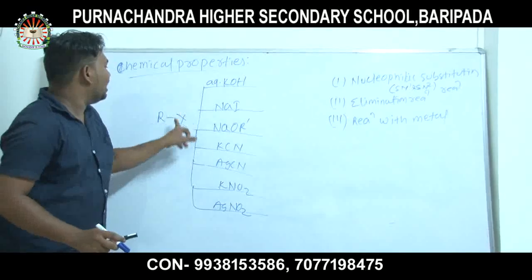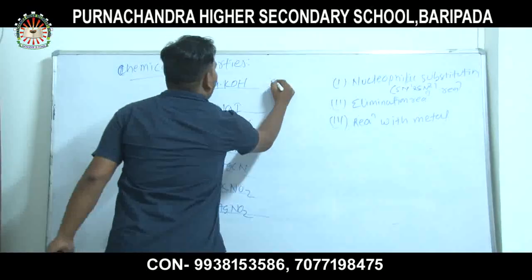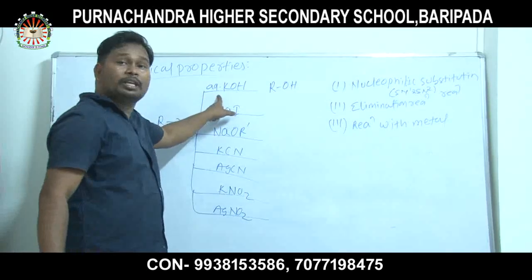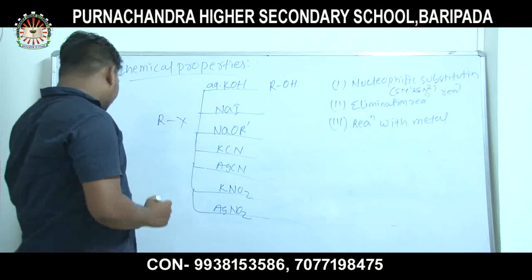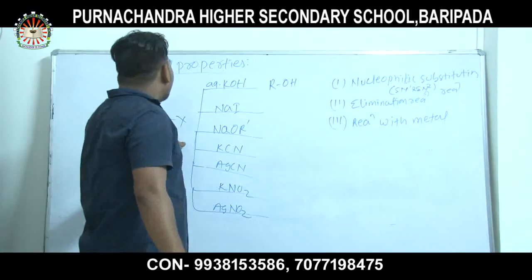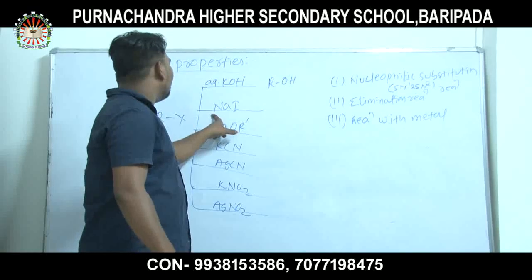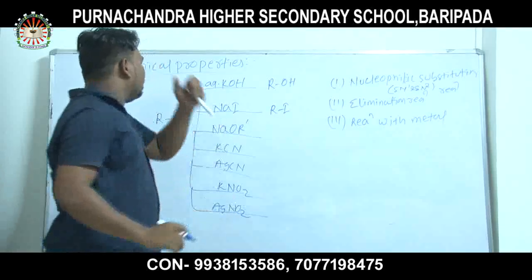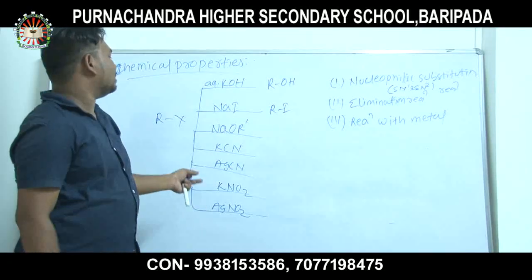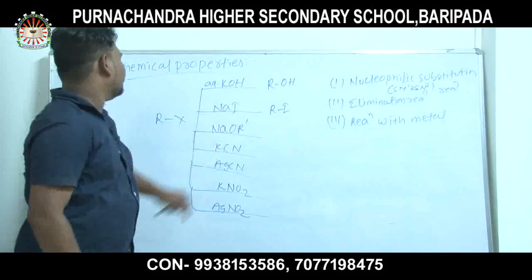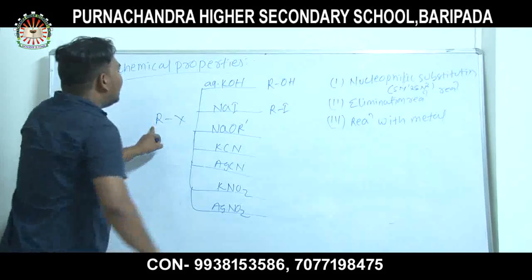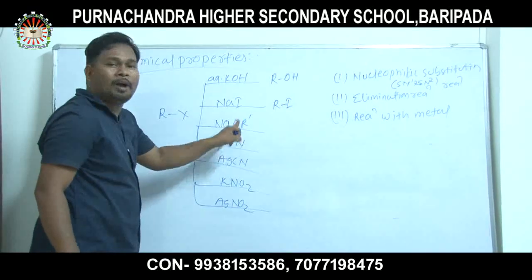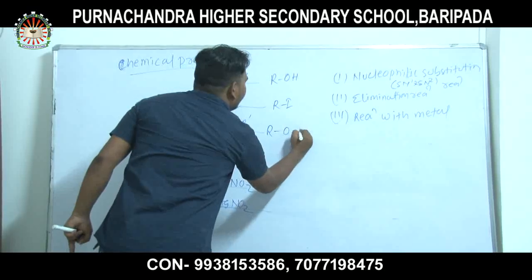When alkyl halide is treated with aqueous KOH, then alcohol is formed. Similarly, when alkyl halide reacts with sodium iodide, then alkyl iodide is formed. This is also called the Finkelstein reaction, which I told you in the previous class. When alkyl halide reacts with sodium alkoxide, then ether is formed.